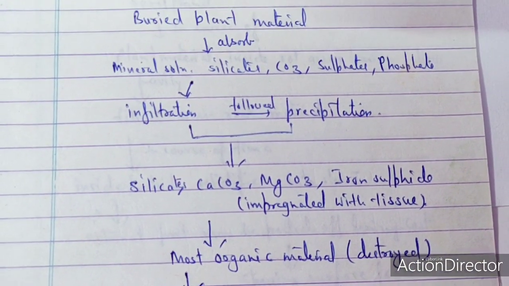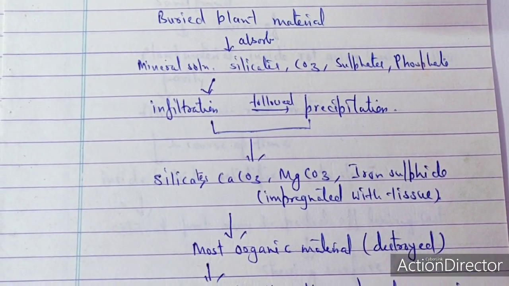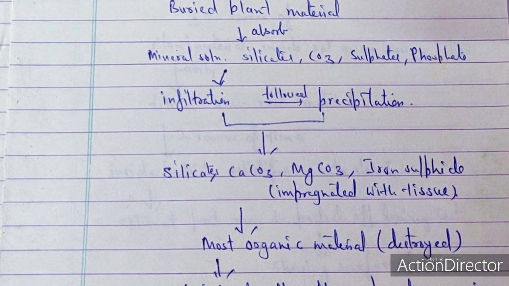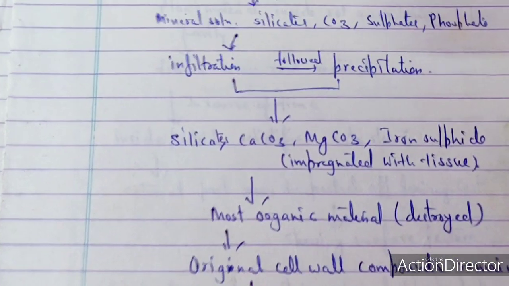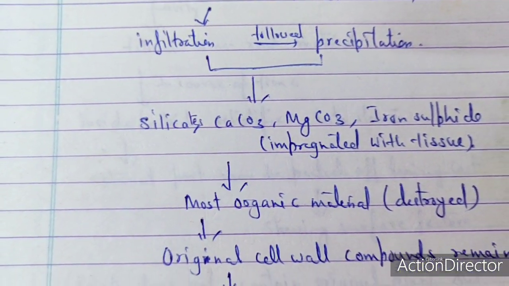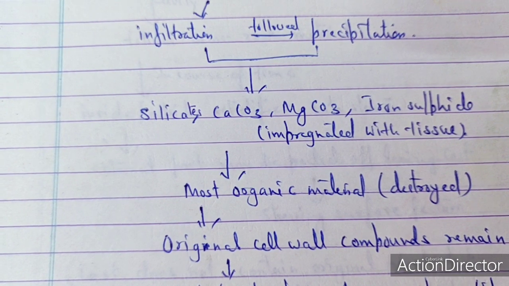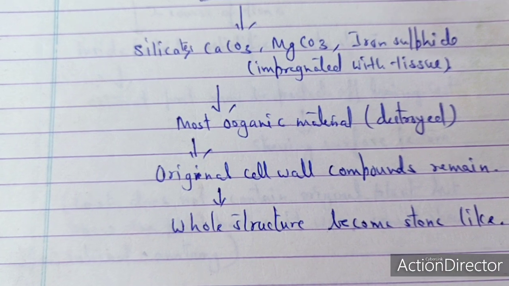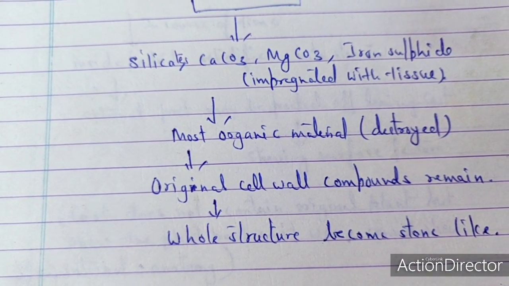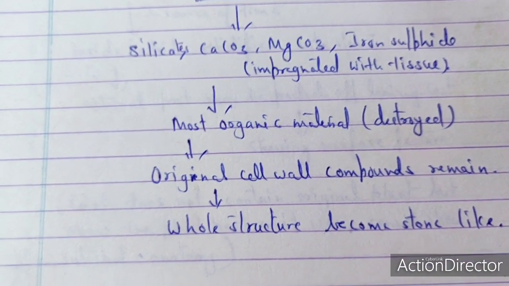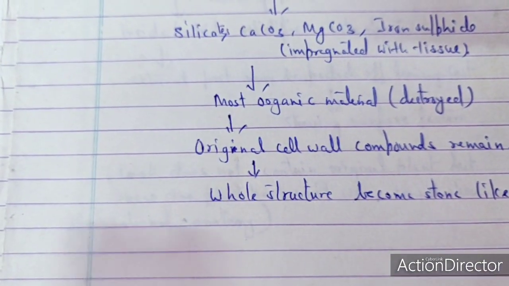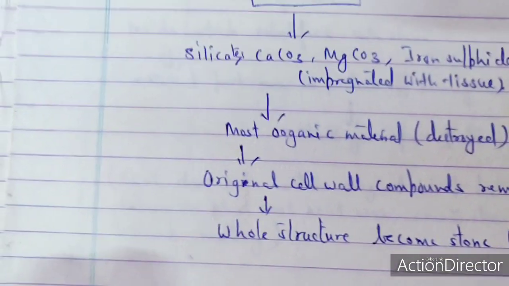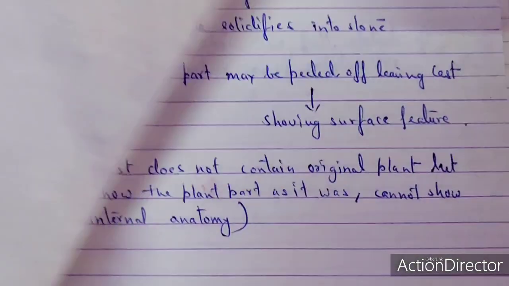And then once the organic connection with the inorganic salts, so inorganic materials, infiltration followed by precipitation has taken place, and this changes into silicates, calcium carbonate, magnesium carbonate, iron sulfide, which is impregnated with the tissue. Most of the organic material has been destroyed. The original cell wall compound remains, and the whole structure becomes stone-like. So this is the first type of fossil formation. As we just started, the point is that the buried plant material is ultimately converting into a stone-like structure.